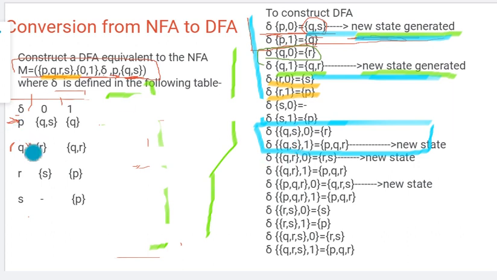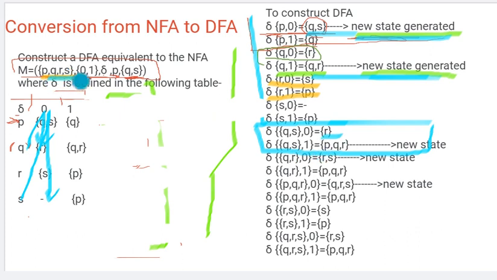So first we will see Q with respect to 0. Q with respect to 0 is moving to the R state. Okay, we noted the R state. Now what about S? S with respect to 0, any state? No, only R. R is already in the given list.